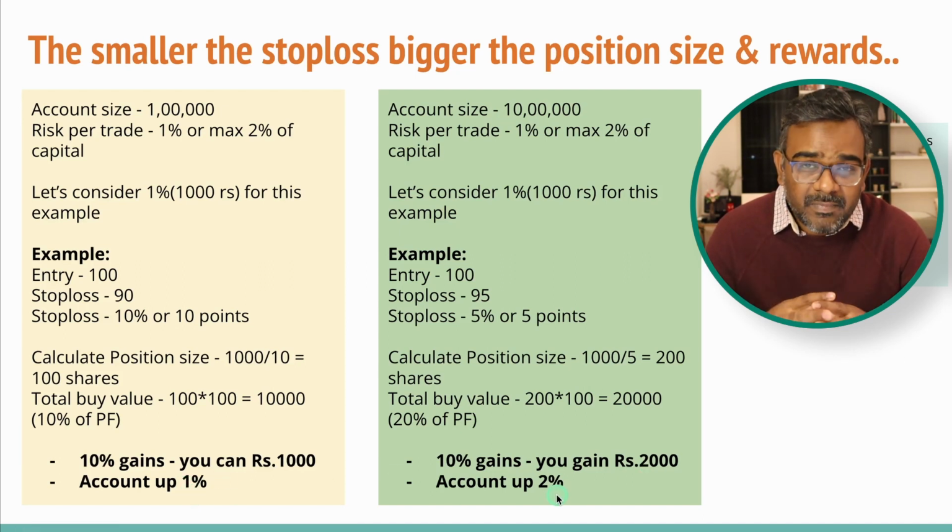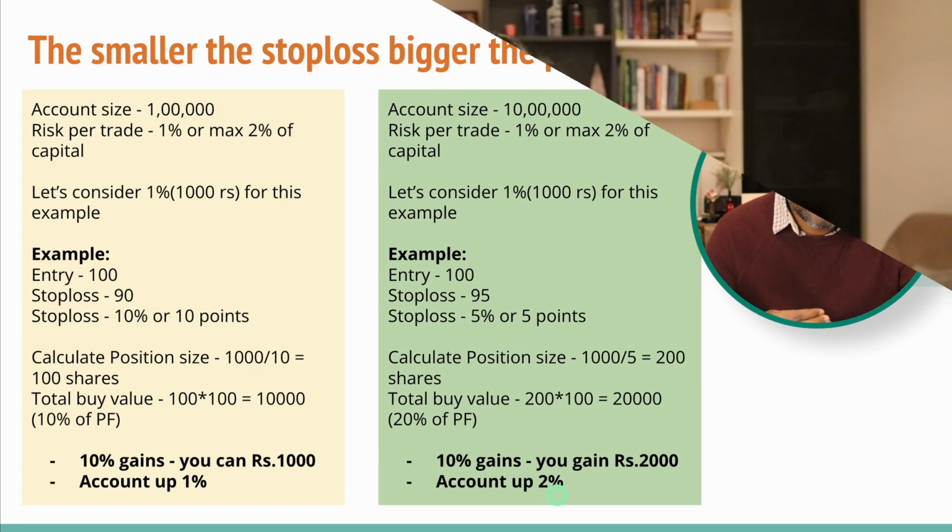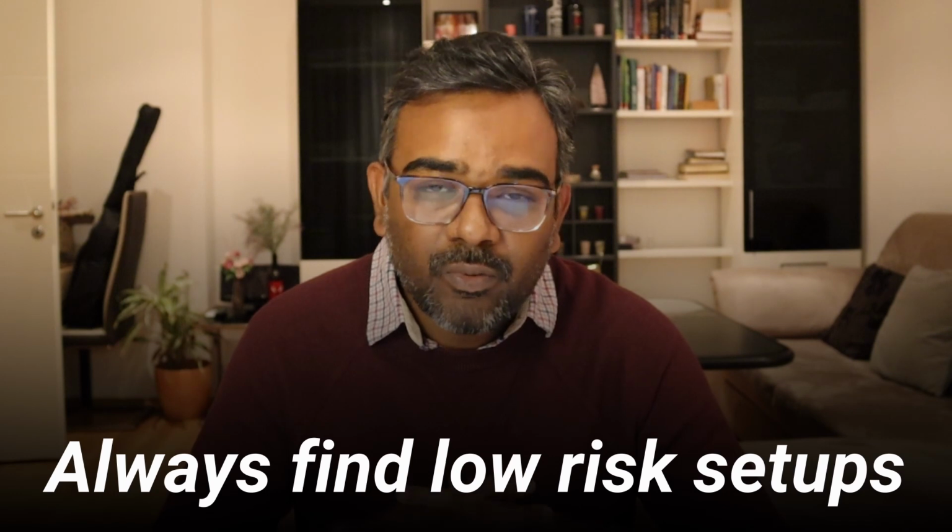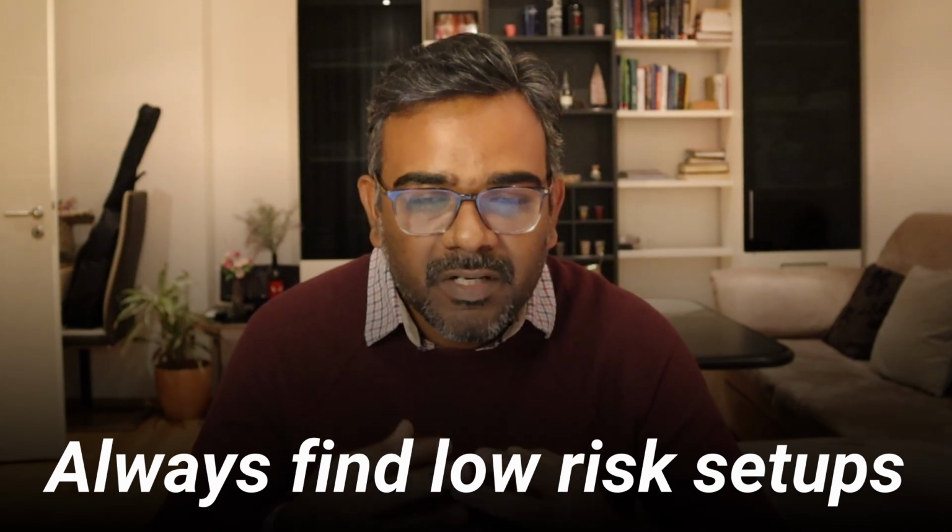So ultimately what you have to define is, let's say you have two stocks, one is a 20% risk return stop loss and one is 10% stop loss, then you need to obviously go with the 10% because the probability of your entire capital moving up is much faster and better when your stop loss is lower. So ultimately in trading, what you have to always do is find low risk setups. By low risk, the lower the risk, the much higher the returns you're going to get, and the faster your account will compound. And that has to be your ultimate goal in trading.